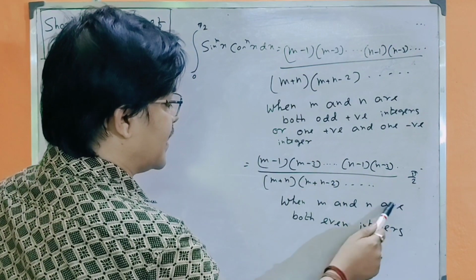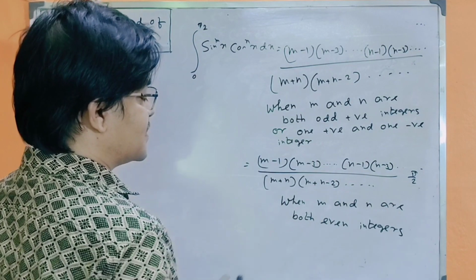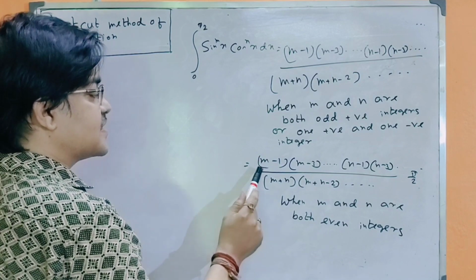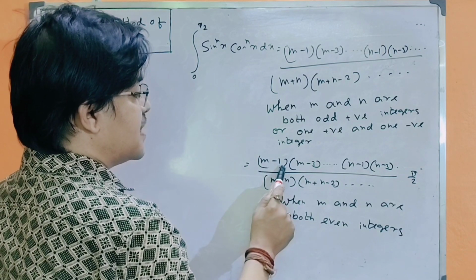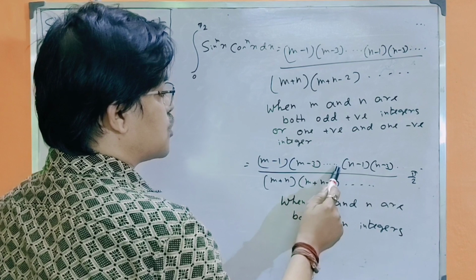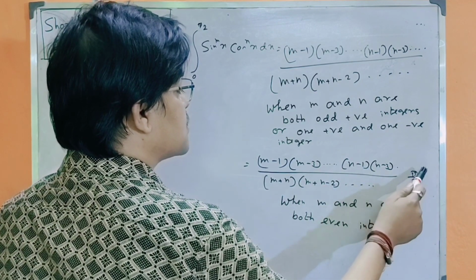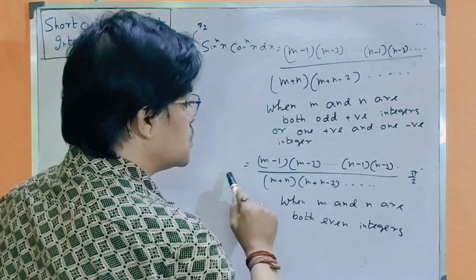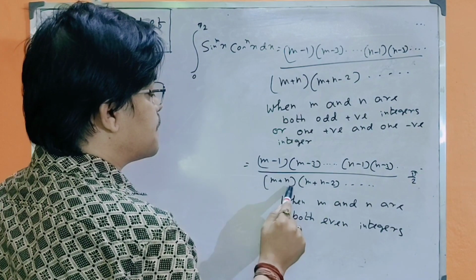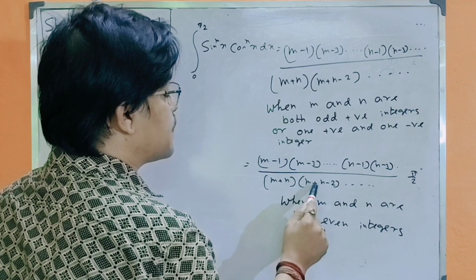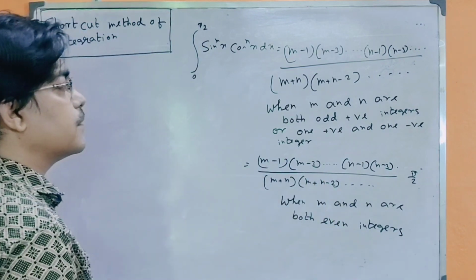When m and n are both even integers, then the formula is (m − 1)(m − 3)..., (n − 1)(n − 3)... into pi by 2, whole divided by (m + n)(m + n − 2).